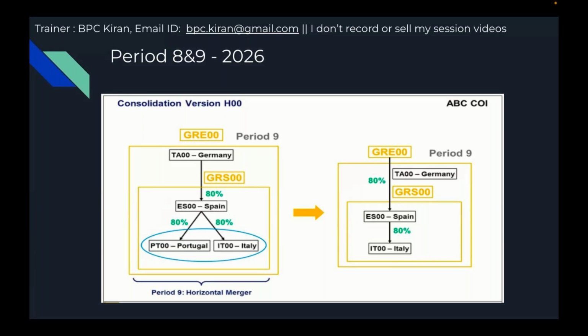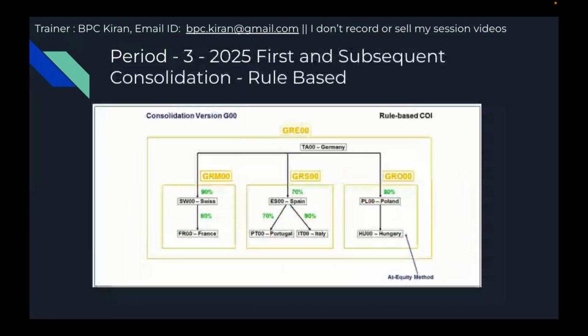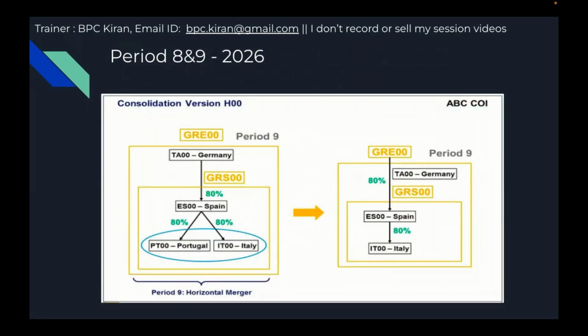If both are 30%, it can. So it doesn't matter what percentage or what method, but the prerequisites are that both should be the same, like the same percentage. If Spain's investment in Portugal is 30% and in Italy is 30%, then it can perform.